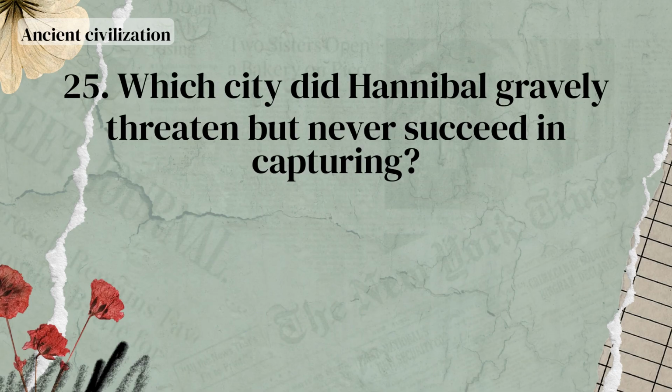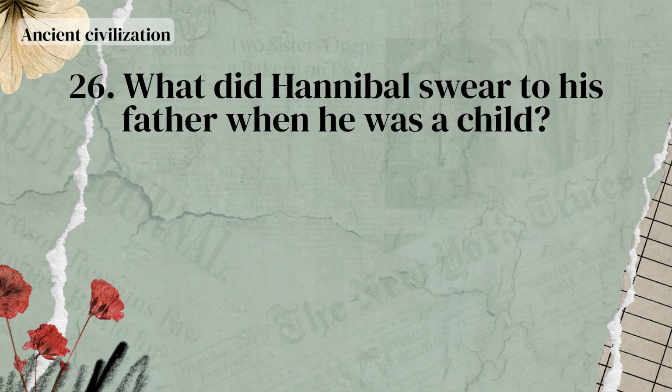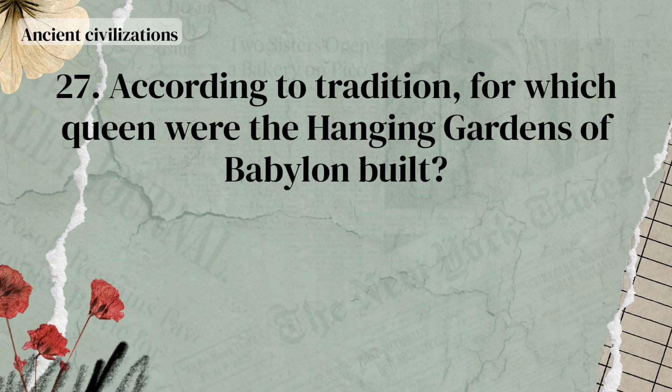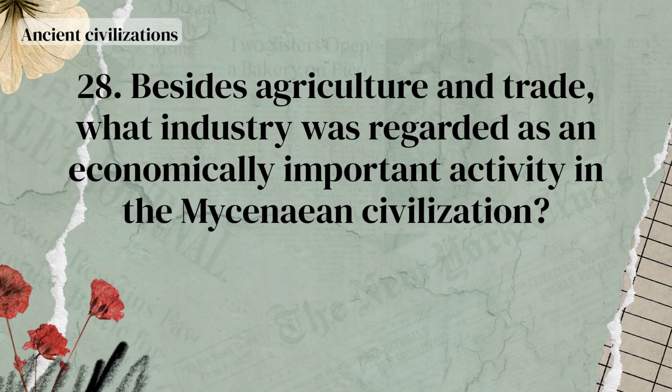Which city did Hannibal gravely threaten but never succeed in capturing? Rome. What did Hannibal swear to his father when he was a child? That he would take lifelong revenge on Rome. According to tradition, for which queen were the Hanging Gardens of Babylon built? Amatis. Besides agriculture and trade, what industry was regarded as an economically important activity in the Mycenaean civilization?